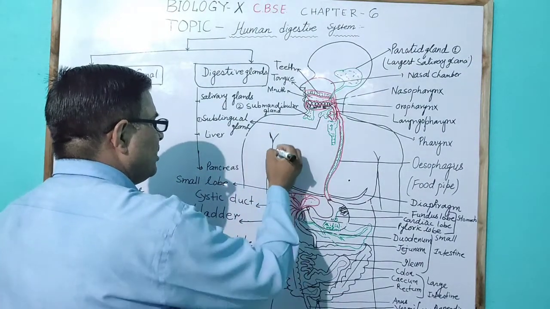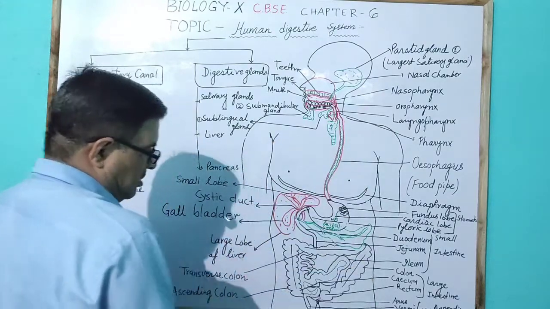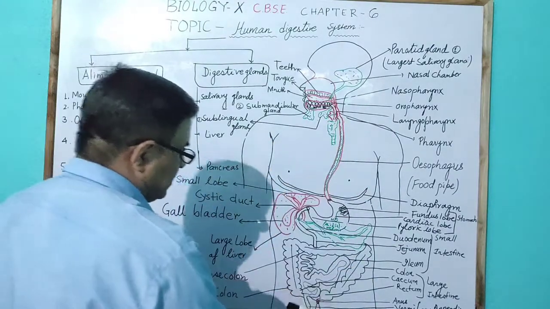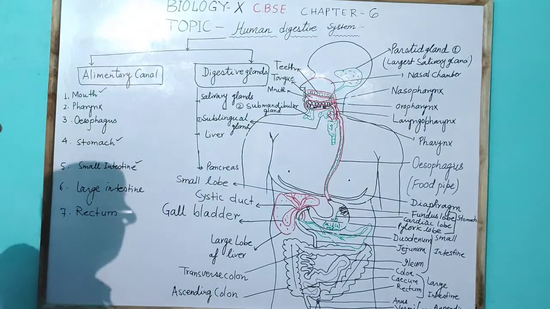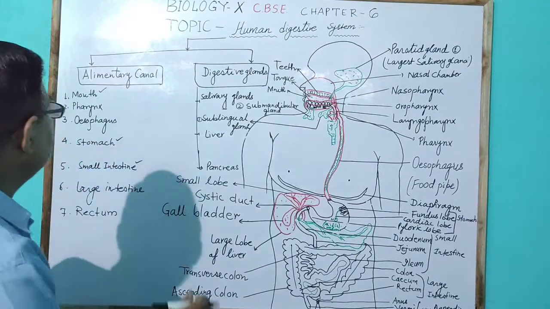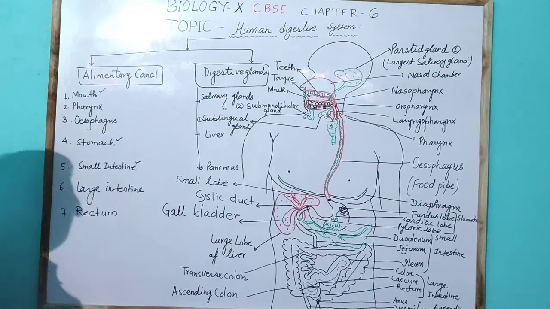So this is a simple sketch to show the human digestive system and the different parts present in the alimentary canal.